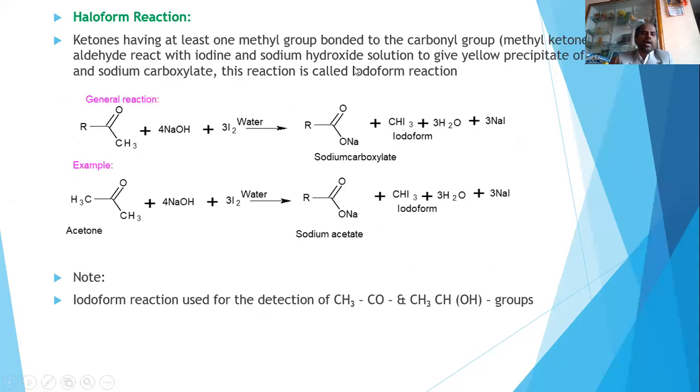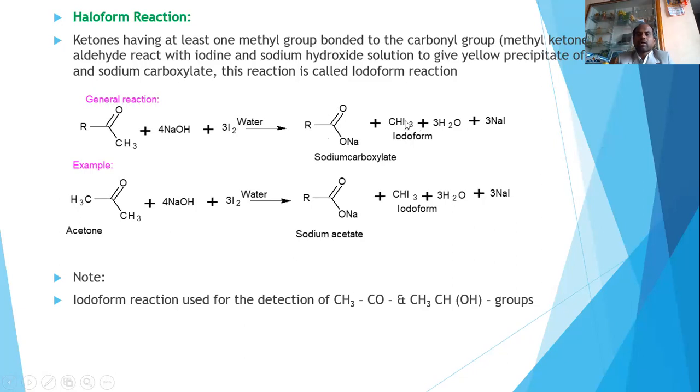Next slide is about the haloform reaction. Haloform reaction means conversion of a ketonic group. This is the CO group and methyl group, called a methyl ketone. A methyl ketone, when treated with halogen in presence of base, gives sodium carboxylate, with the formation of a precipitate called iodoform.